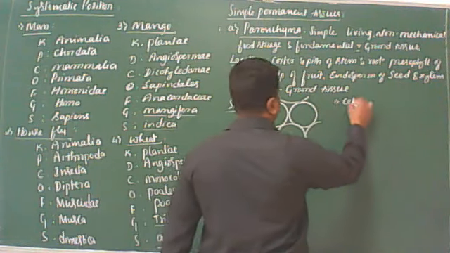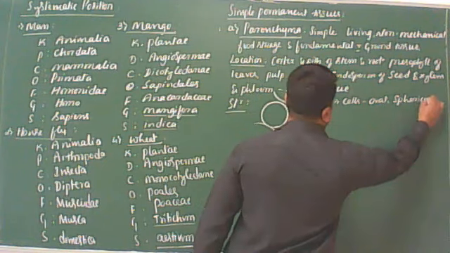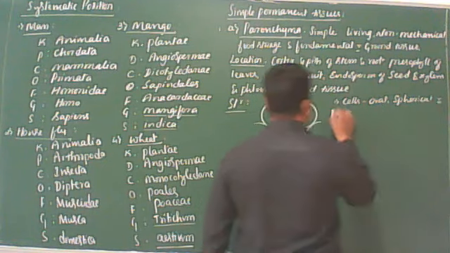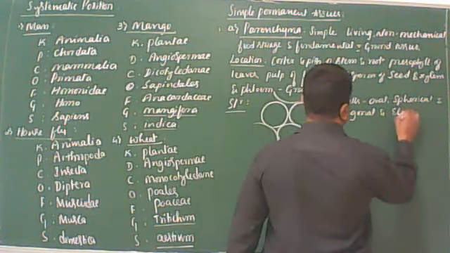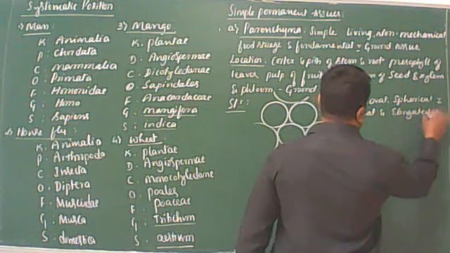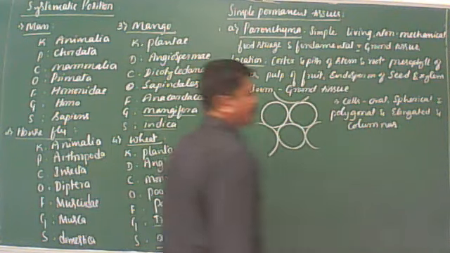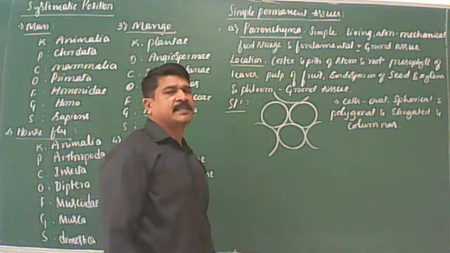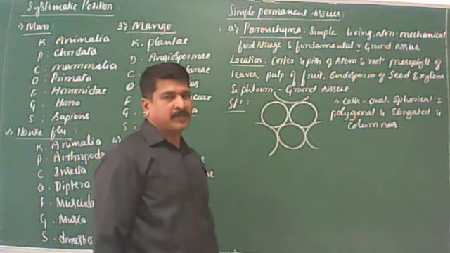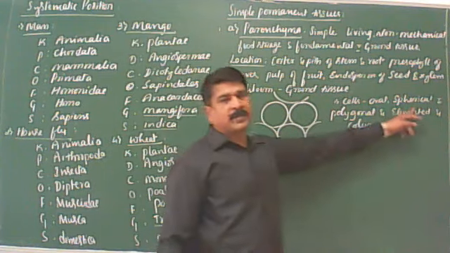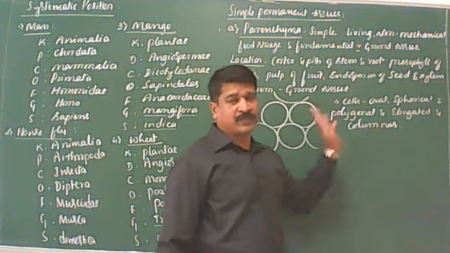Elongated and columnar parenchyma cells are present in the mesophyll of the leaves. In the types of parenchyma, I am going to explain that. Clear? This is the first character, with reference to the shape.